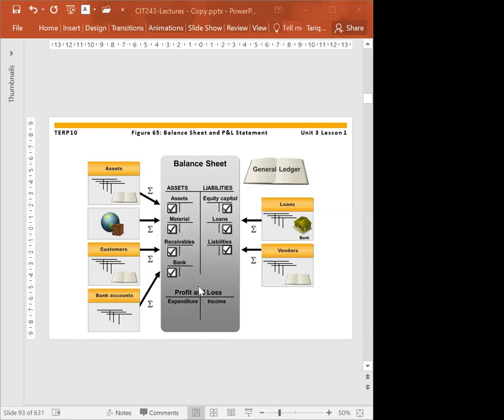Similarly, whenever you have to go to the stock exchange, you have to show the balance sheet and the income statement to the shareholders, so you can declare that you have profits and you can give dividends to the shareholders.